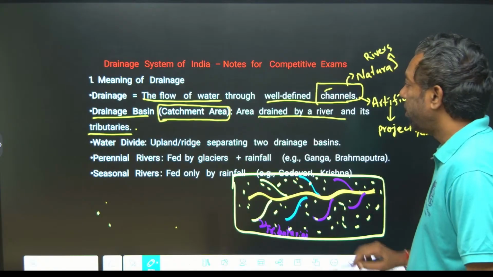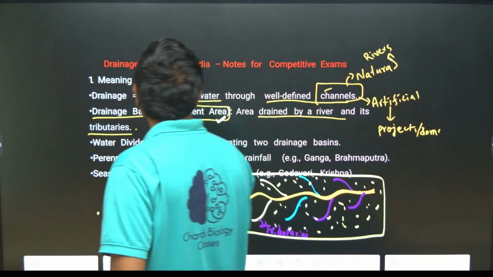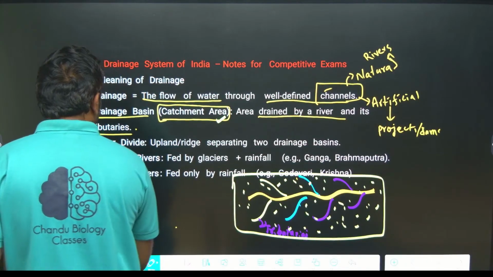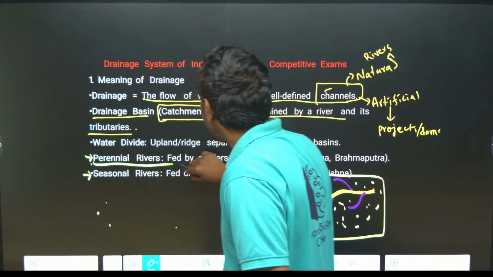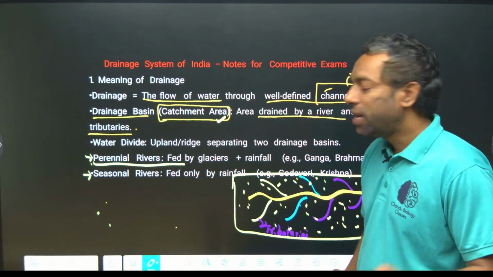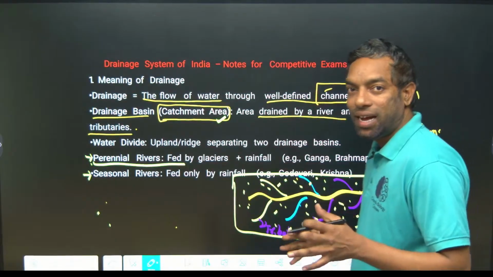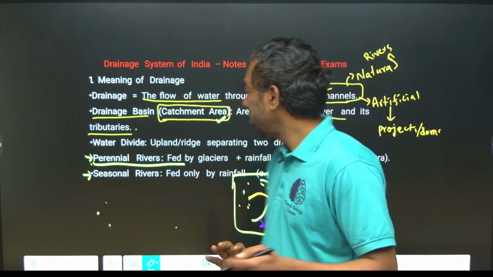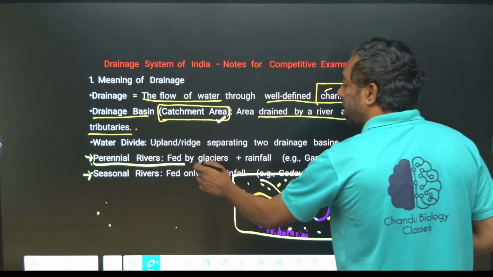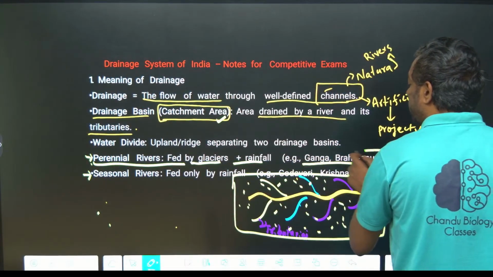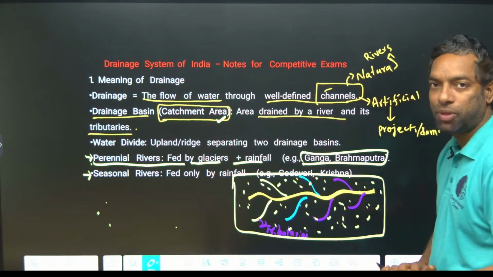Guys, just look here. There are two types of river systems in India. The first is the perennial river system. Perennial rivers flow throughout the year, all 360 days, without stopping, because glacial melting and rainfall together feed them. Examples are the Ganga and Brahmaputra.